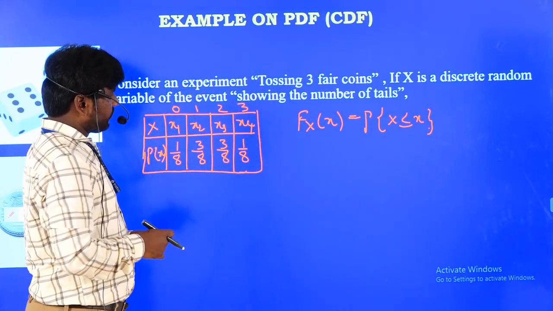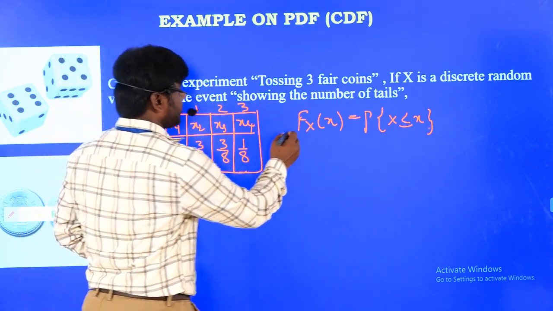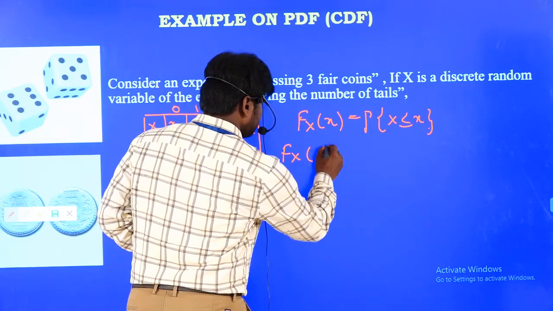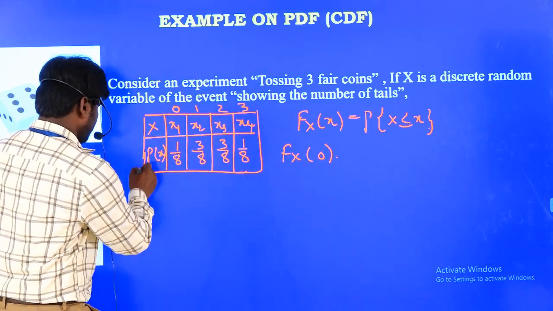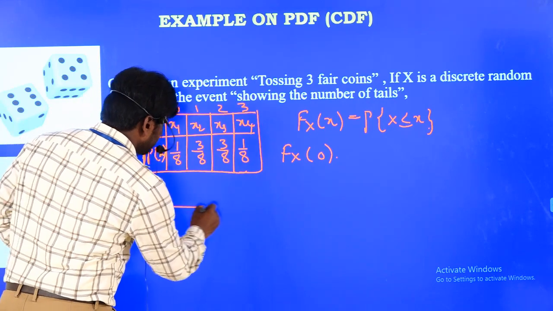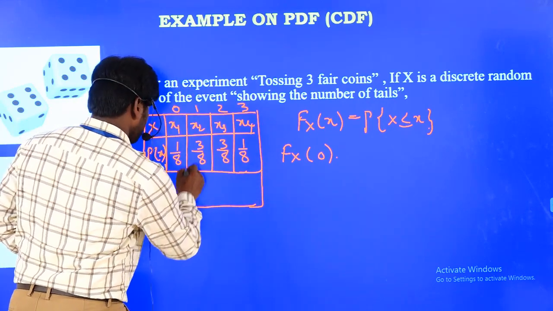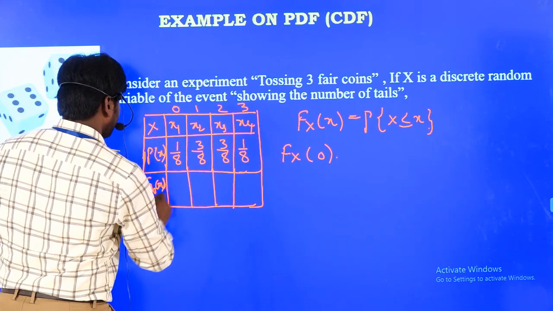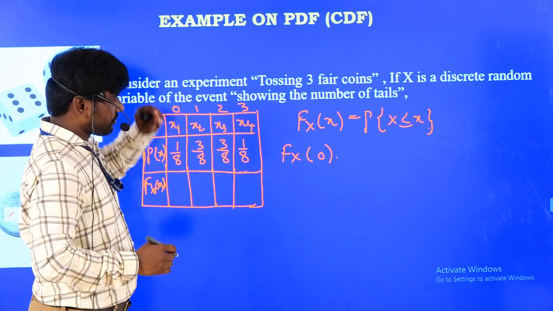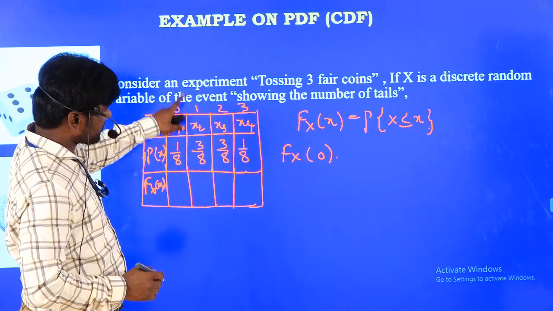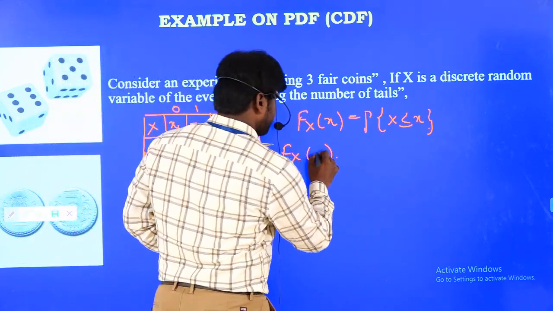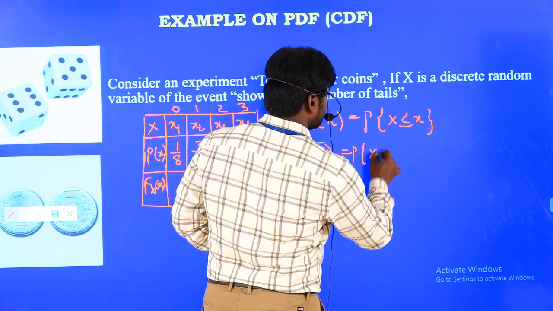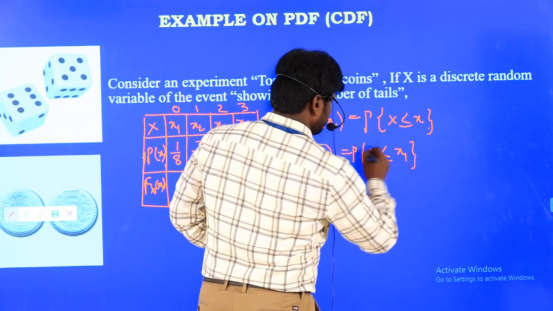So now if you want to find out the probability of first 0, what is F_X(0)? Now I am going to write the corresponding values of the probability distribution function. For x equal to 0, if we take the first value, suppose we substitute x1, the formula is probability of X less than or equal to x1.